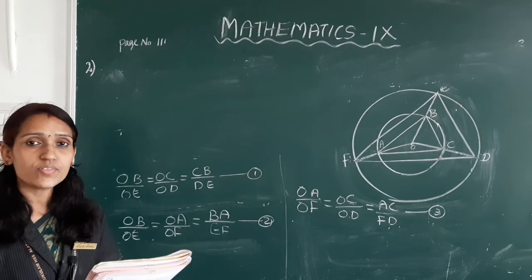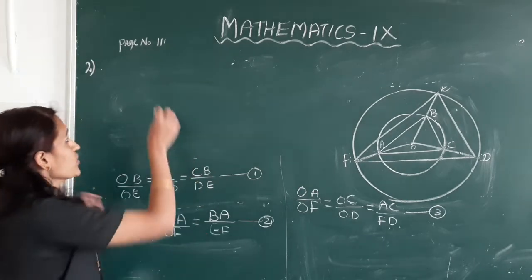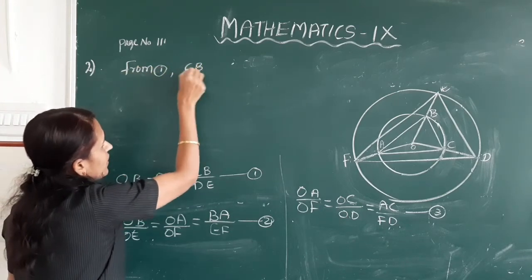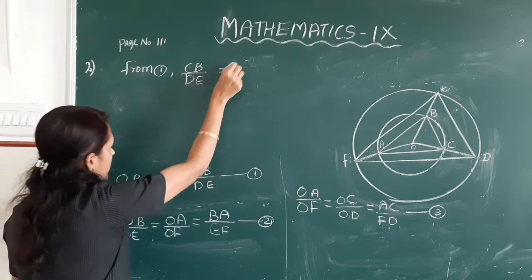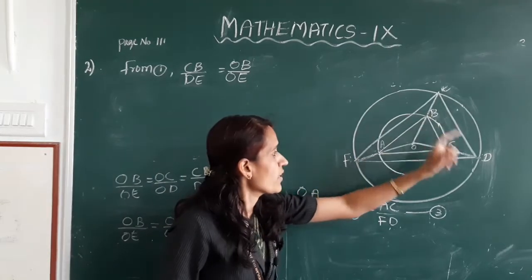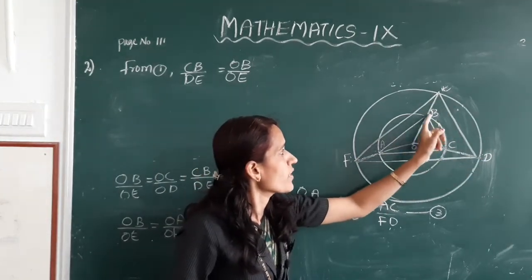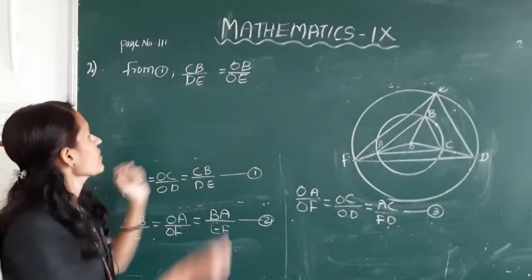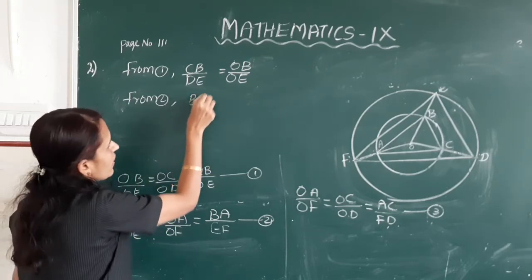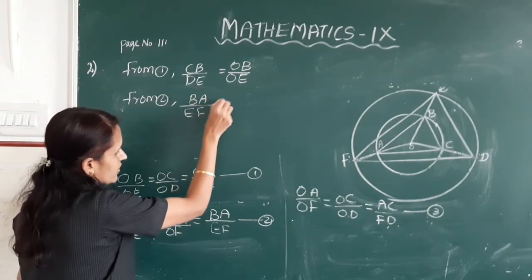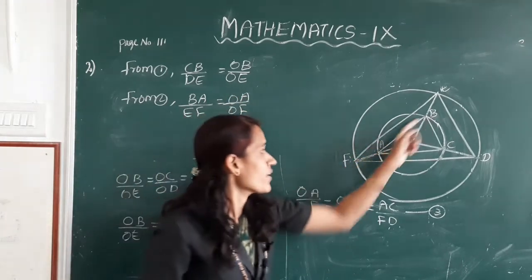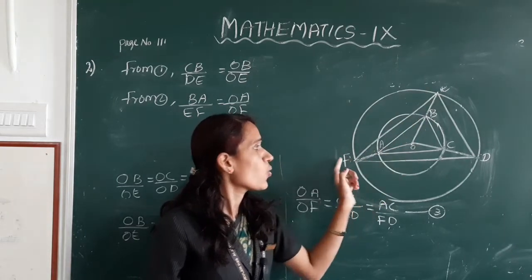scale factor of the radii of the circles. From equation 1, CB by DE is equal to OB by OE. From equation 2, BA by EF is equal to OA by OF.